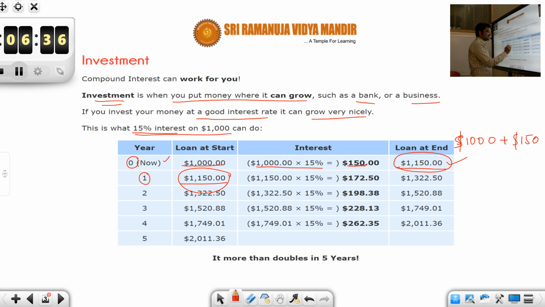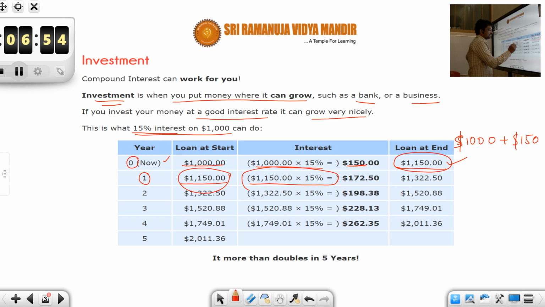It is not only on the original $1,000 which you have borrowed. The interest would be calculated on the entire thing, meaning the original amount you borrowed and the interest you need to repay but haven't paid yet. If you add the interest, the amount you need to pay is $1,150.